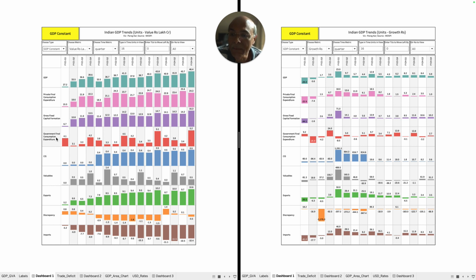Similarly, the government final consumption expenditures have also been showing a rise. And why are these fourth quarter numbers getting bumped up? You look at this. Always you will find that the government final consumption expenditure numbers are higher in the last quarter, Q4. And that is giving a sense of a stepped nature of our GDP growth, which is a very significant thing to understand first, right? Why is it stepped? Why the steppiness? So this number is always higher in the last quarter. Why is it like that?